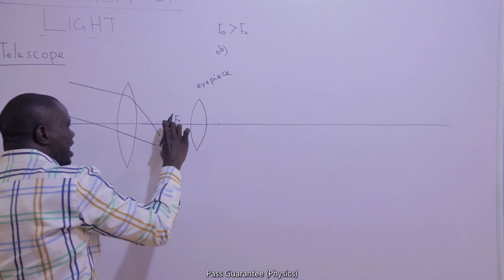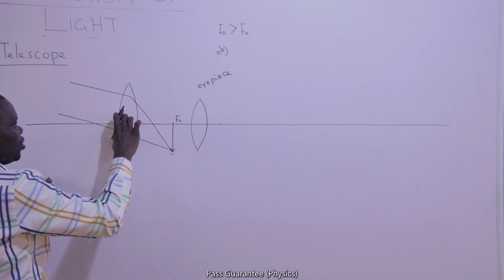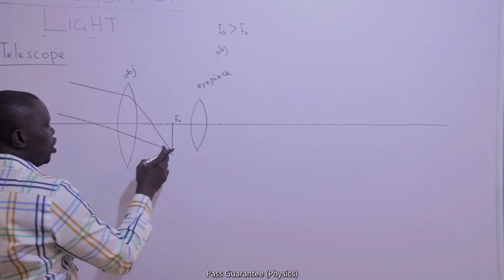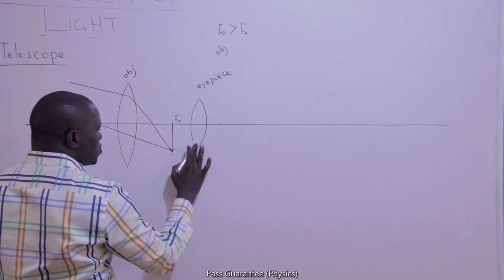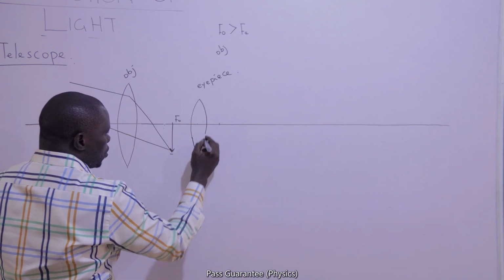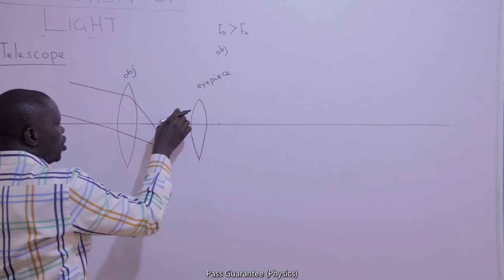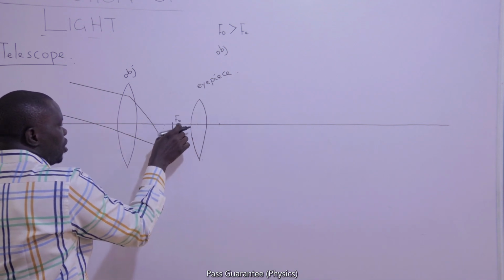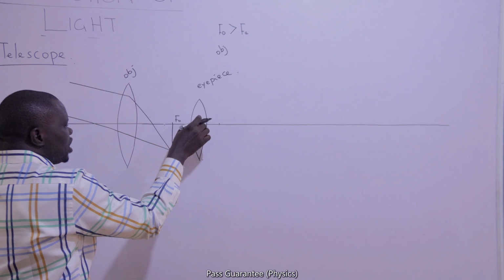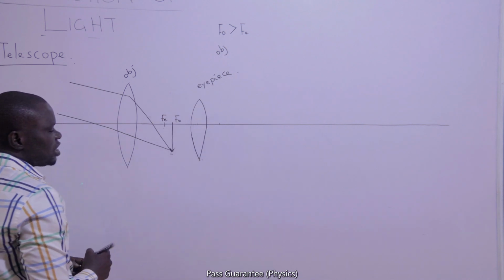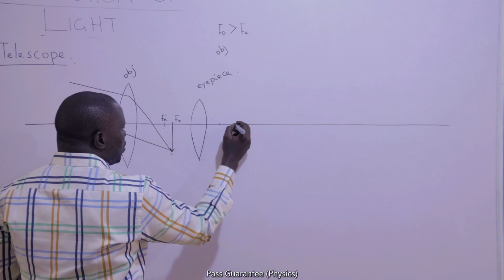The image that has been formed by the objective lens will now automatically become the object of the eyepiece. And in that case, it means the object, which is the image of the objective lens, must be between the eyepiece and its FE, its focal length, its principal focus.